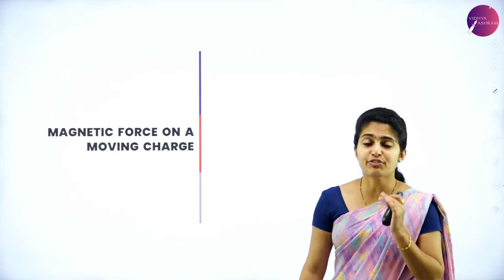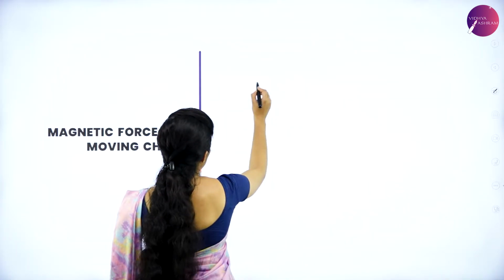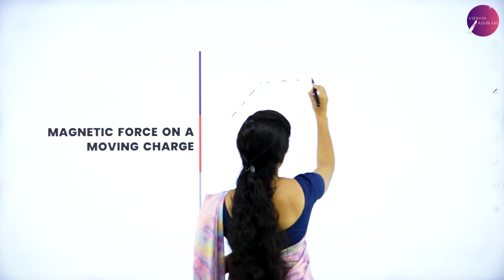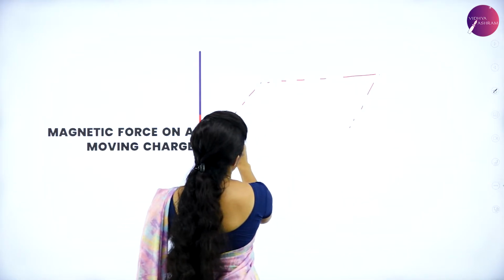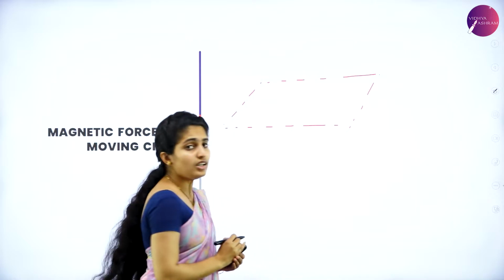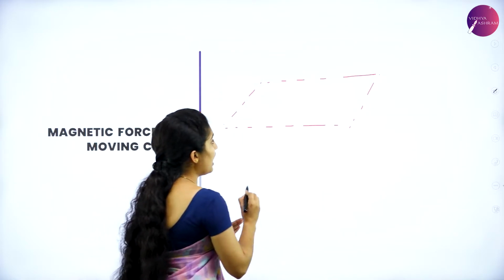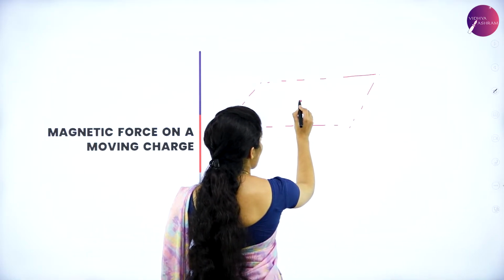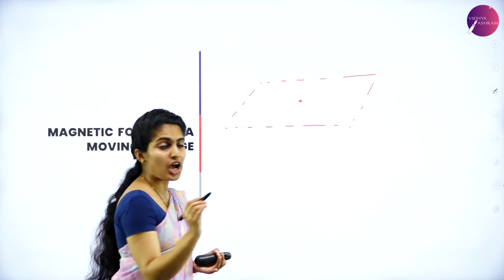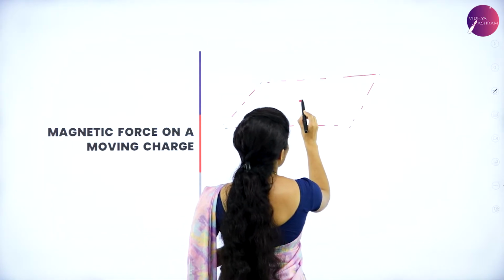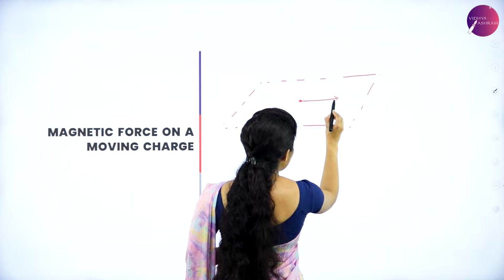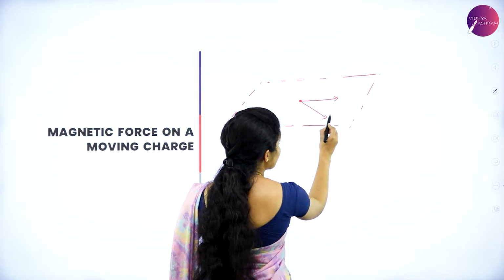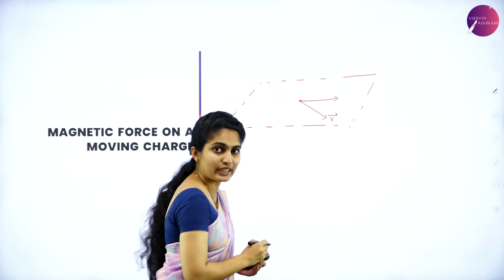Now, if we consider a plane, this is a plane, okay? And we consider a charge at this point. The charge has mass m and is moving with a certain velocity which is perpendicular to the magnetic field.